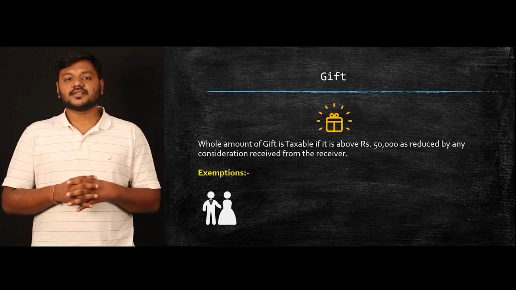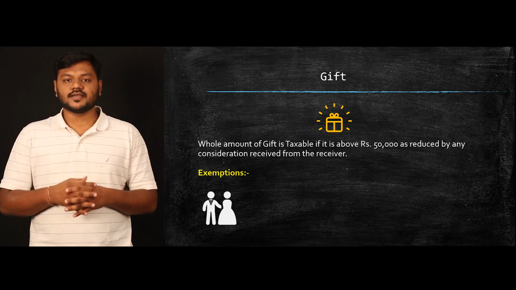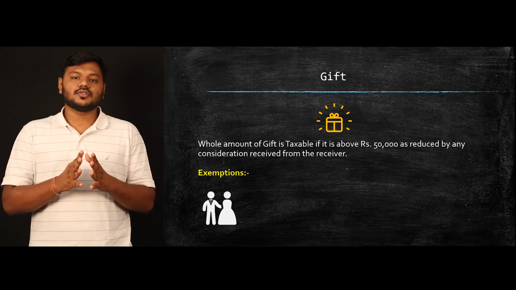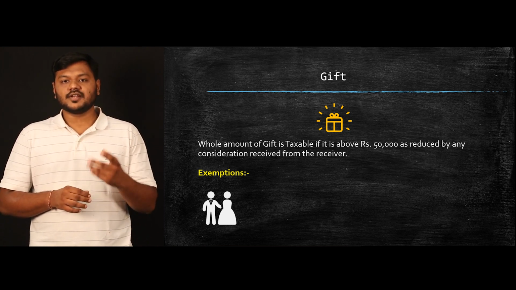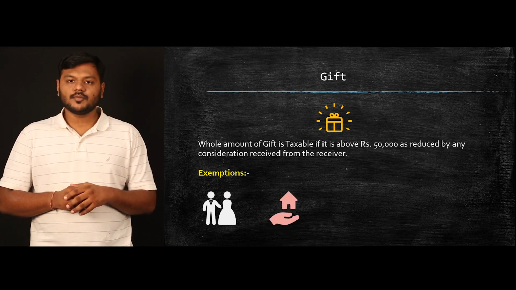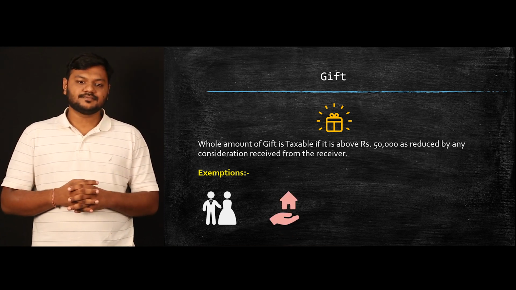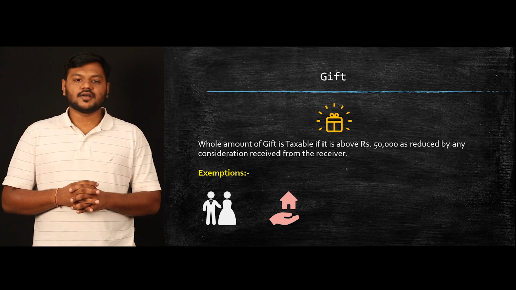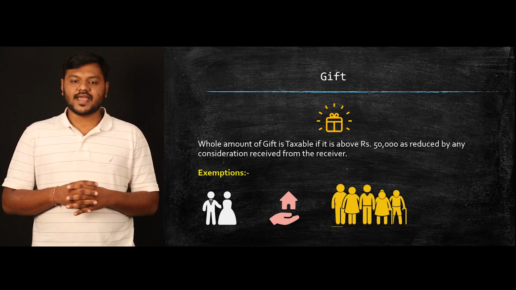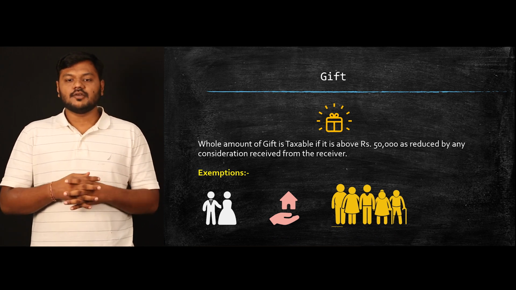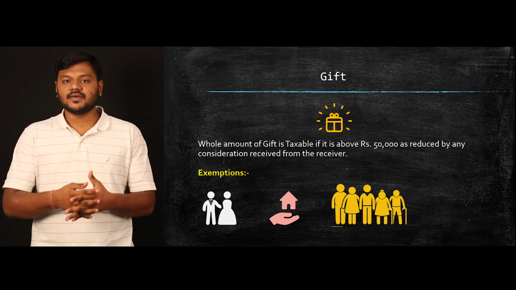First, if you are receiving gift on the occasion of your marriage from any person, so on your marriage occasion, if you are receiving any amount of money from your relative or non-relative, the whole amount would be completely exempted. The second is if you are receiving gift from a will, so that also again would be completely exempted. The third is if you are receiving gift from your family members.